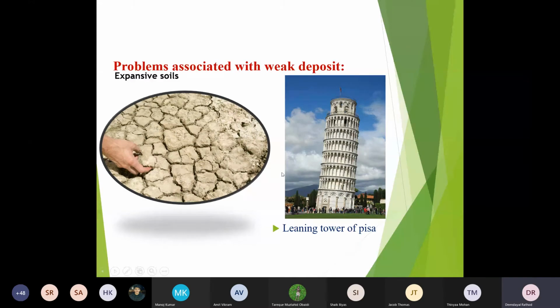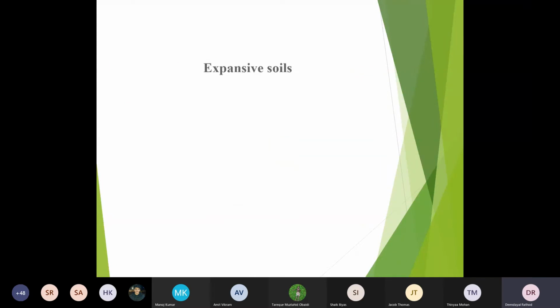Because of this Montmorillonite mineral, this Leaning Tower of Pisa is leaning. Okay, so look at this one. This is the expansive soil which is rich in Montmorillonite mineral. After the rainy season, you could see the shrinkage. When you add water to that, it will try to swell. So this kind of soil we must avoid for our construction. This is not at all good for our construction.